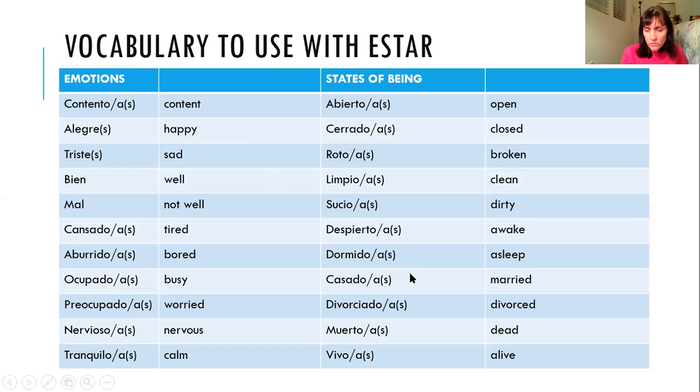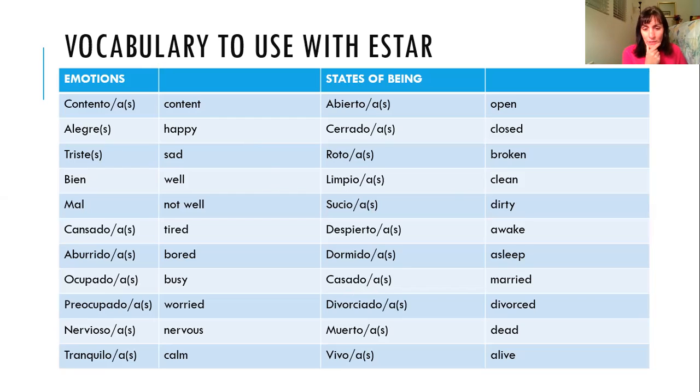Asleep, dormido. Married. This is interesting. A lot of times you don't think of marriage as a state of being, but in Spanish it is. So if you're in the state of being married, that would be estoy casada. You might be married for 50 years, 60 years, a long time, your whole life, but it's still considered a state of being. Estoy casada, married. Being divorced, also a state of being. Divorciada. And then being alive or dead. These are kind of permanent states of being, but they're still states of being.